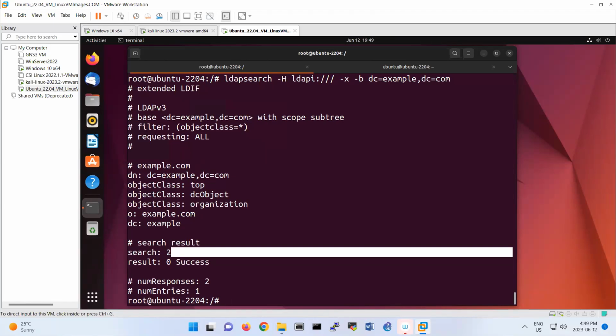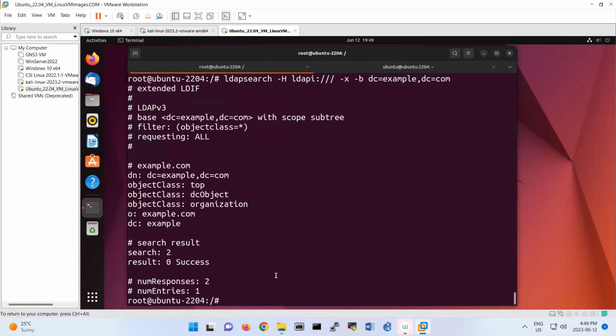There are some commands that I put here just for searching on your LDAP, so this kind of command you can also do.